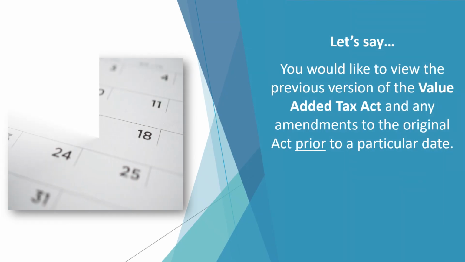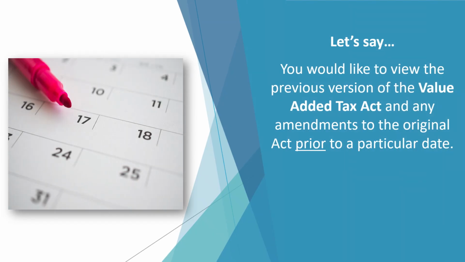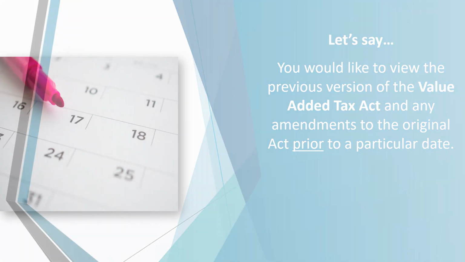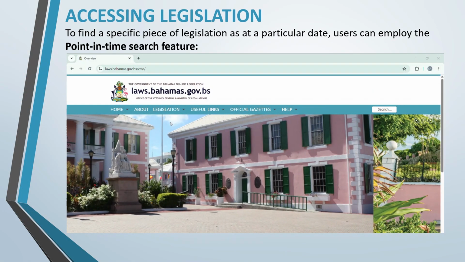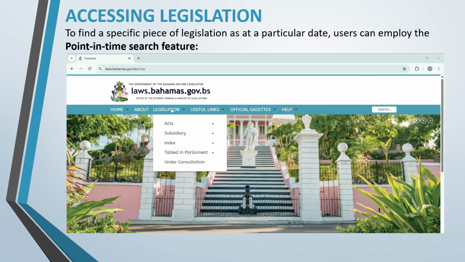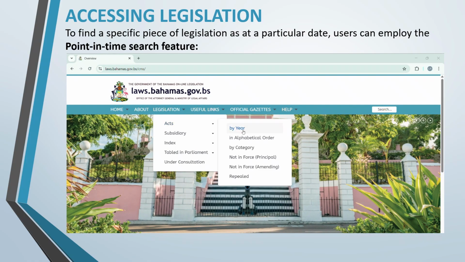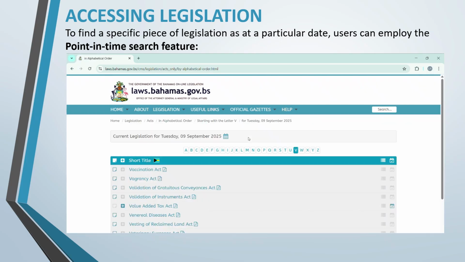Let's say you would like to view the previous version of the Value Added Tax Act and any amendments to the original act prior to a particular date. To view legislation for a particular point in time, go to the Legislation tab, hover over Acts, click on in alphabetical order, click on the small calendar icon, and select Preferred Date.